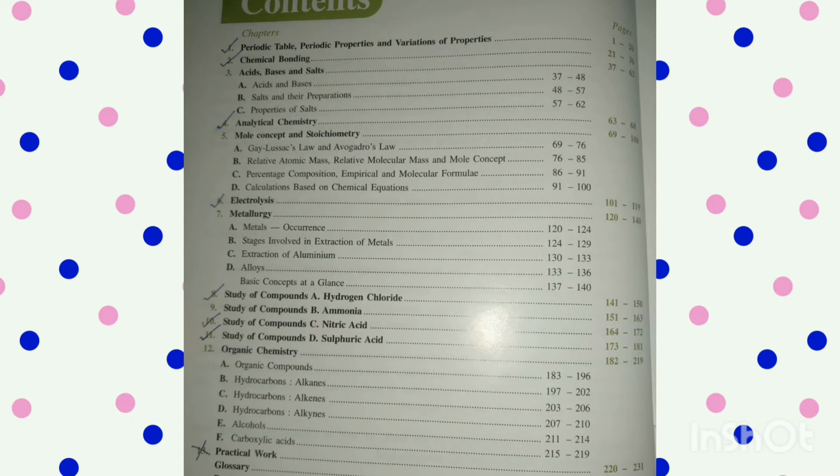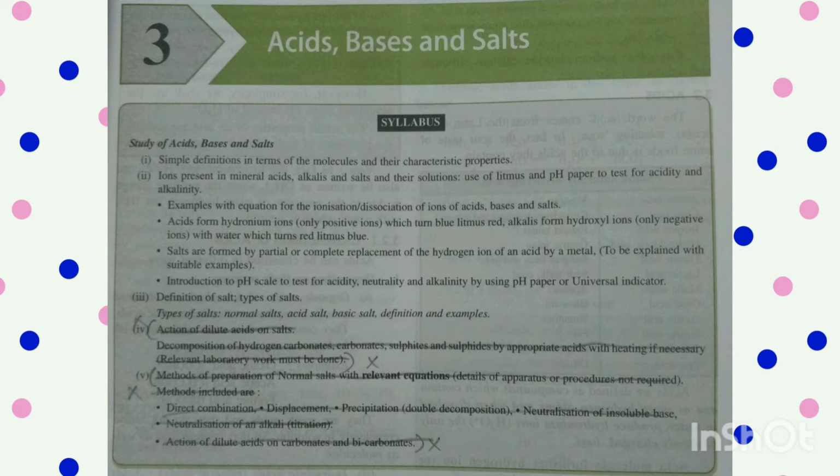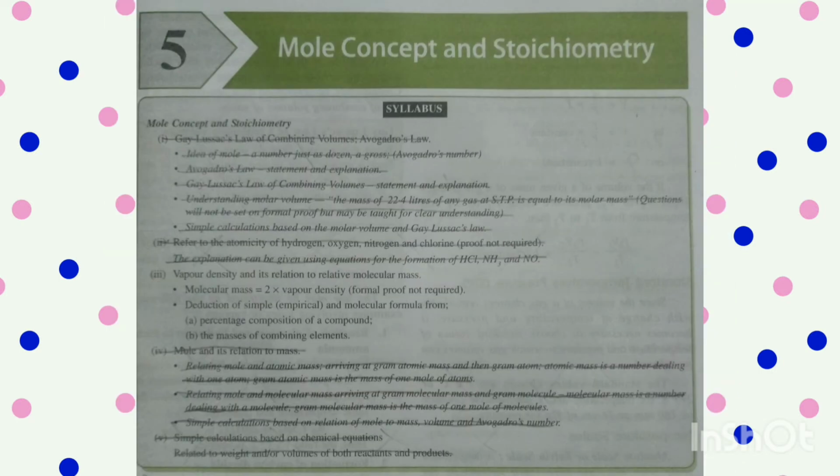have been reduced. So from the chapter acids, bases and salts, from the fourth point, action of dilute acids on salts, till the last thing, which is action of dilute acids on carbonates and bicarbonates, everything in between is reduced. Then from the chapter mole concept and stoichiometry, everything has been reduced, apart from the third point, which is vapor density and its relation to relative atomic and molecular mass.